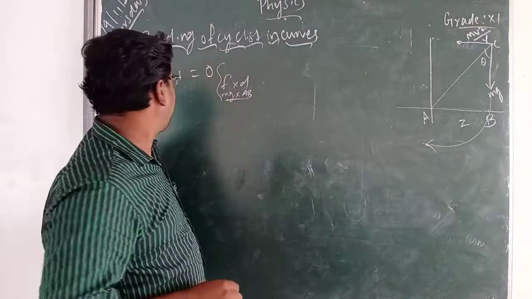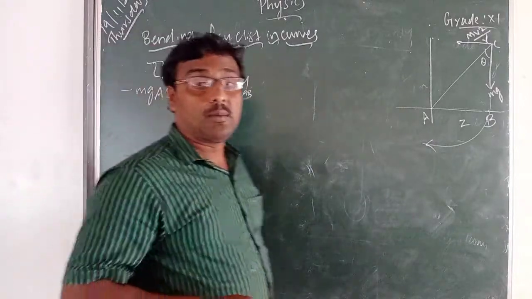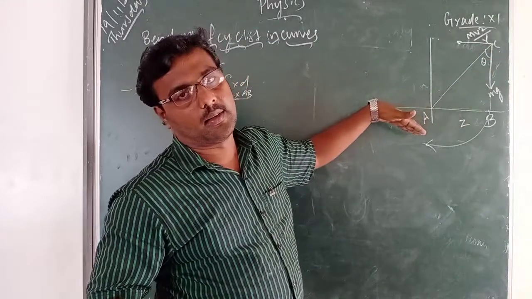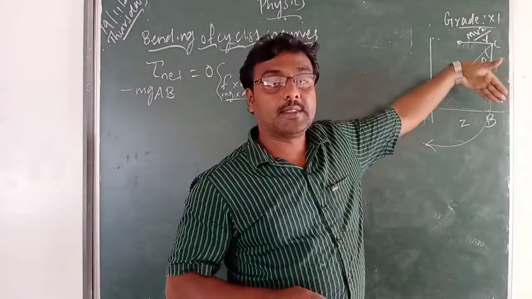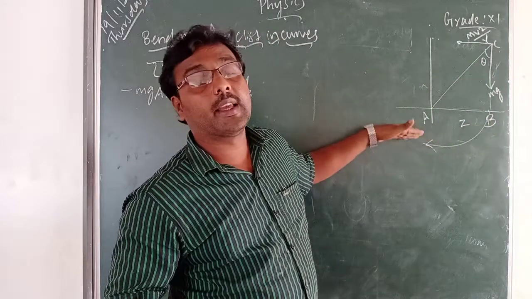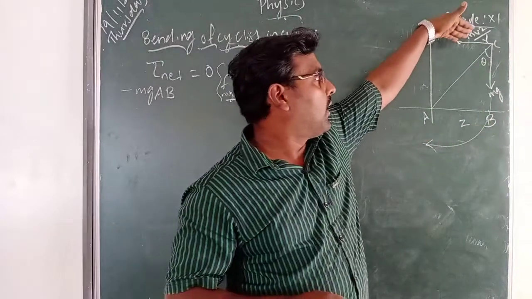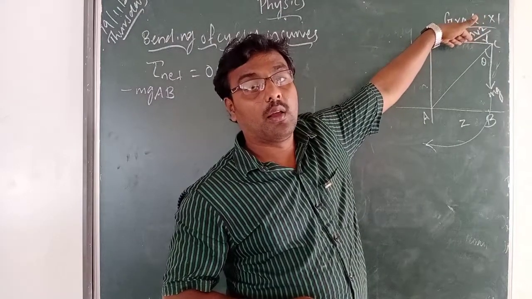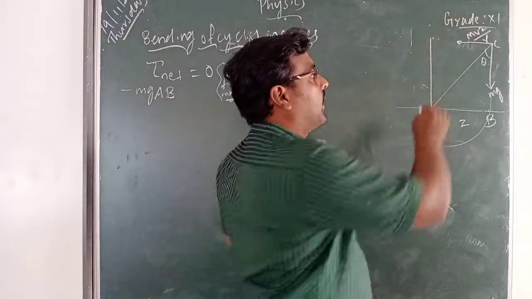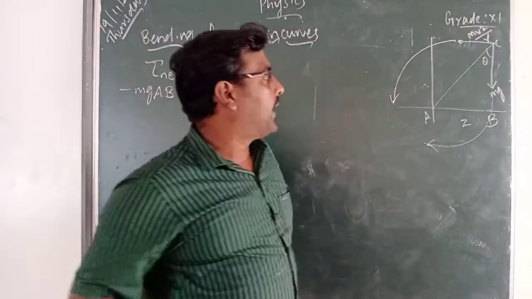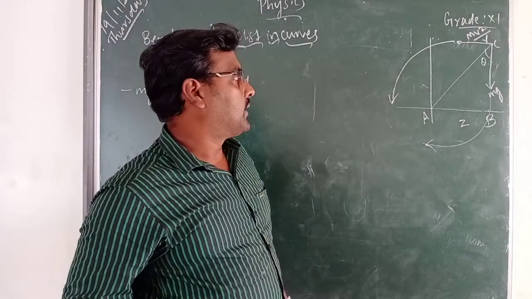The minus symbol is there due to the opposite direction, because mg acts downward and the torque produced is clockwise. The other force mv square by r produces a torque in the anti-clockwise direction.